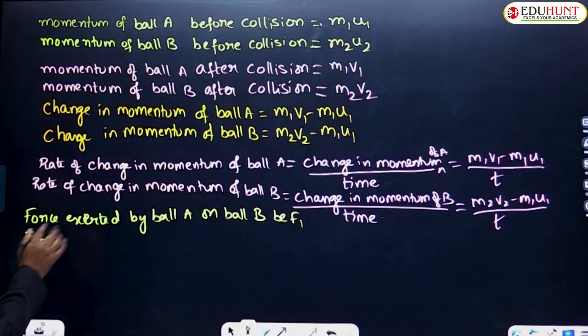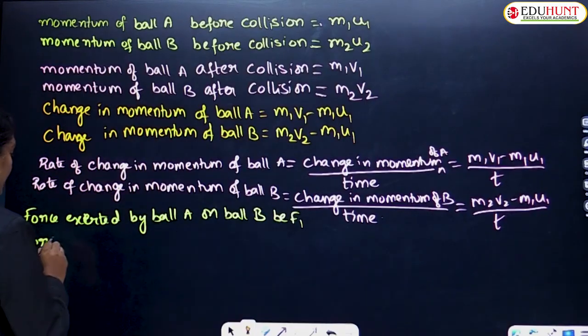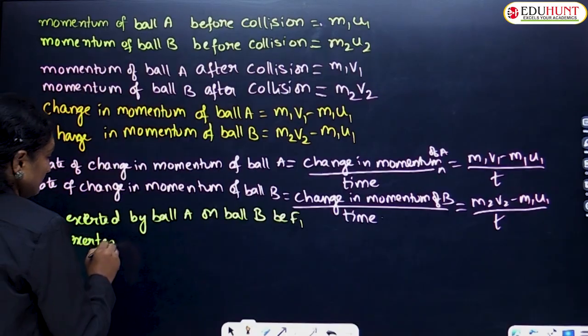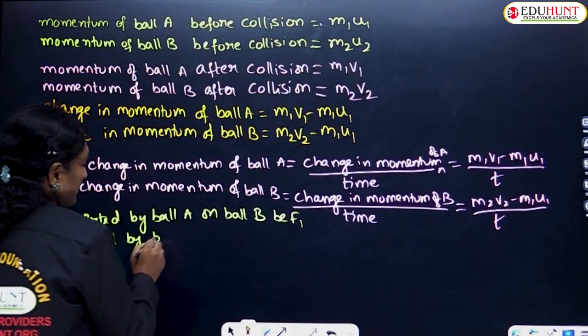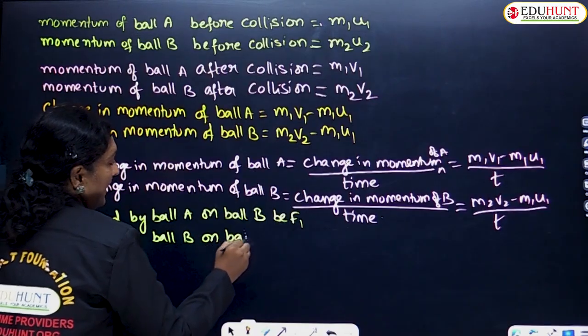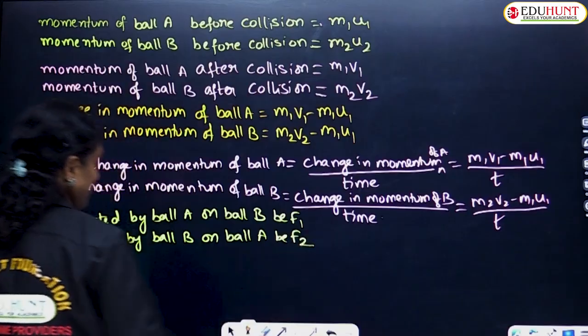So this first ball exerts some force on ball B, that I name as F1. Similarly, the force exerted by ball B on ball A, in reverse, let us name this as F2.